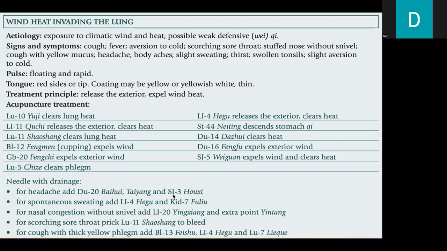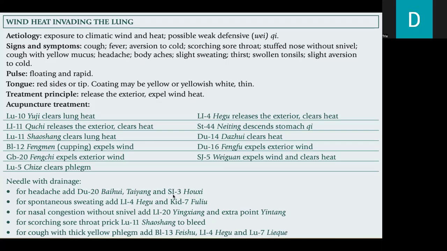The treatment principle is to release the exterior and expel wind heat. The acupuncture treatment to be used are Lung 10, which clears lung heat, LI11, which releases the exterior and clears heat, Lung 11, which clears lung heat, Bladder 12 for cupping, which expels wind, Gallbladder 20, which expels exterior wind.